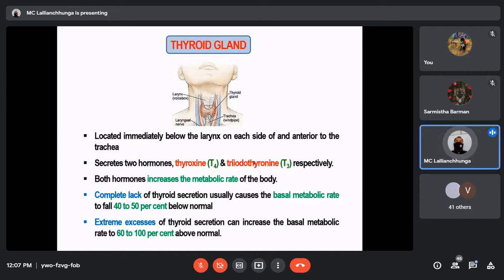On the other hand, when there is too much secretion of these thyroid hormones, T3 and T4, the basal metabolic rate, BMR, may increase 60 to 100% above normal. So both conditions are undesirable pathological conditions. The secretion of thyroxine and triiodothyronine should be within the normal range.